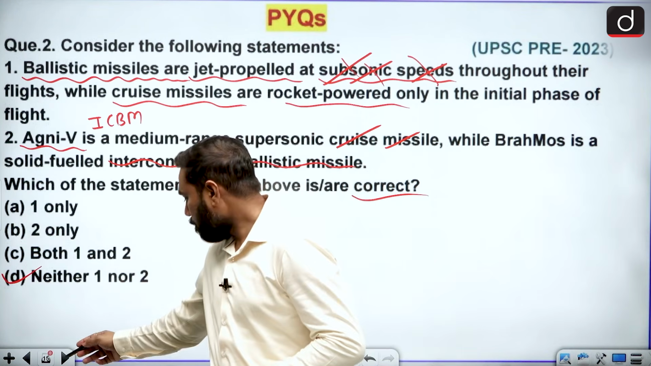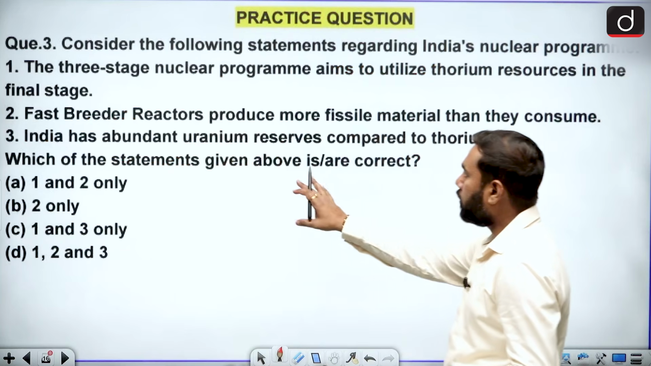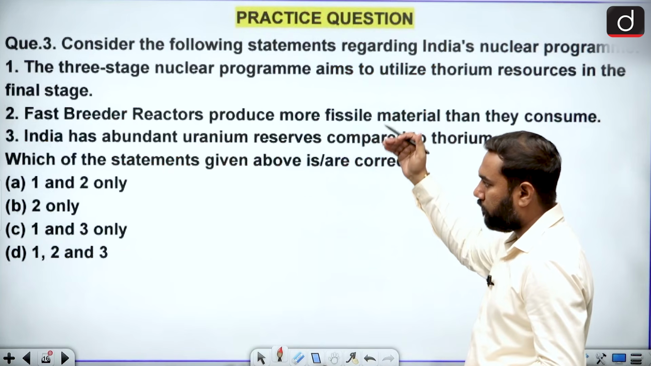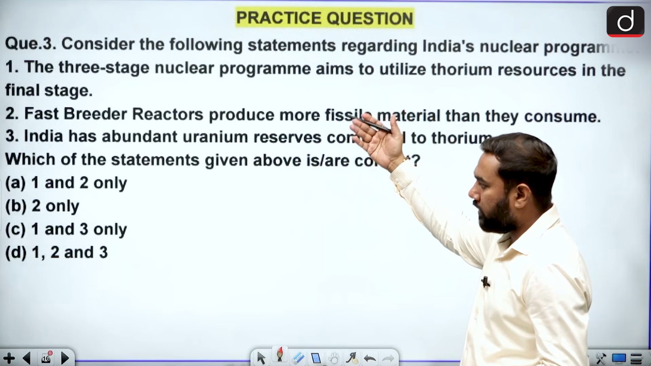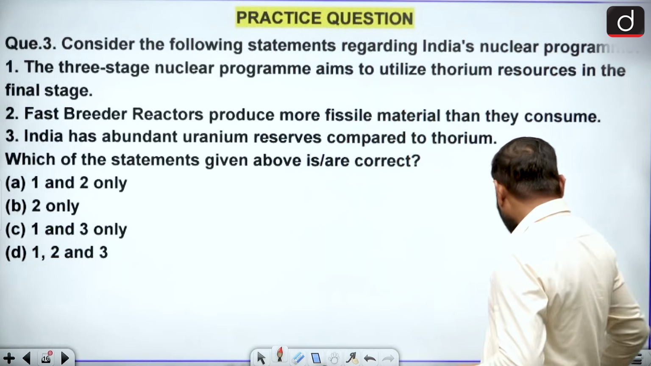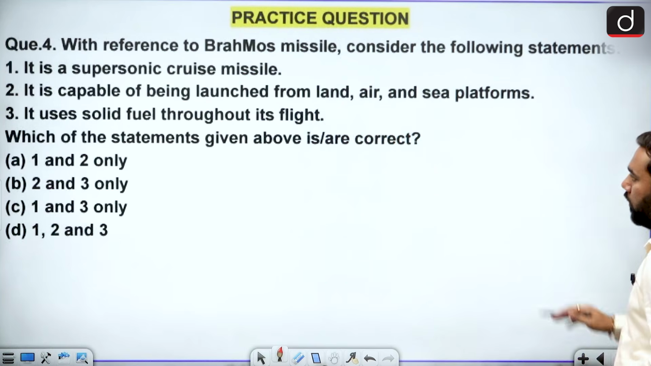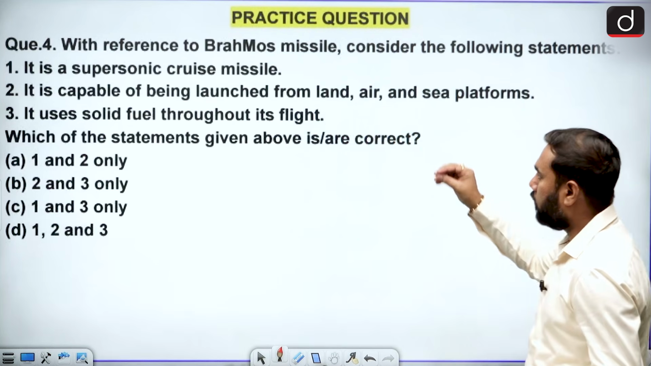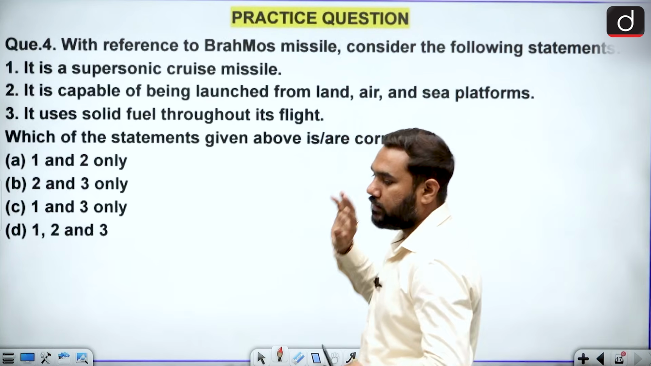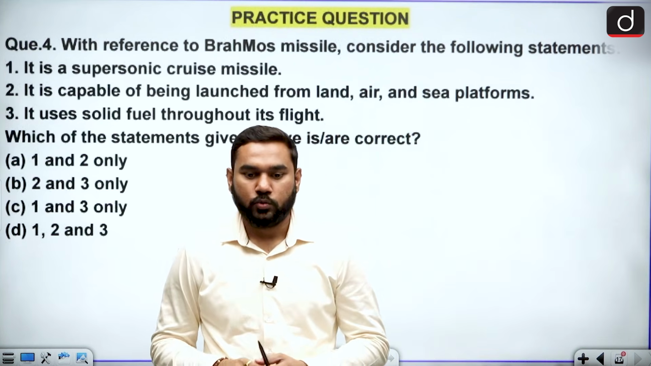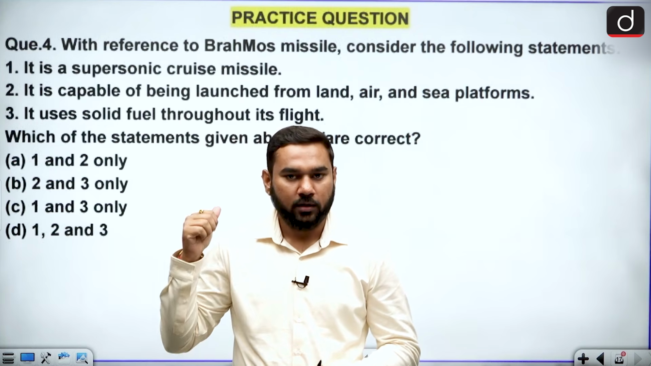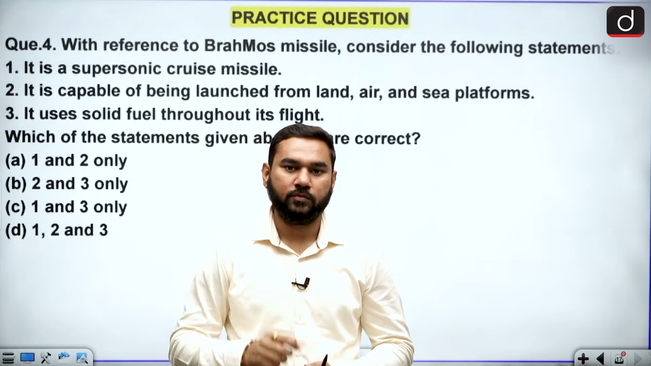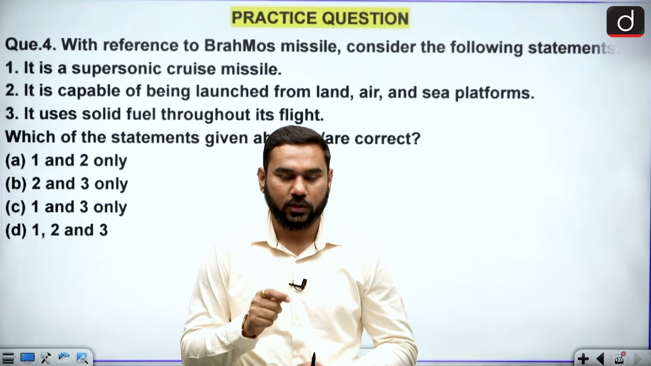Clear? I am also providing you two questions for practice. This is your first question, on the 3-stage nuclear program and fast breeder reactor. And I also provide one more question, which is related to the BrahMos system and missile system. Clear? So after watching this video, you can clear your concepts and read these questions, and you have to give the answer in the comment box.